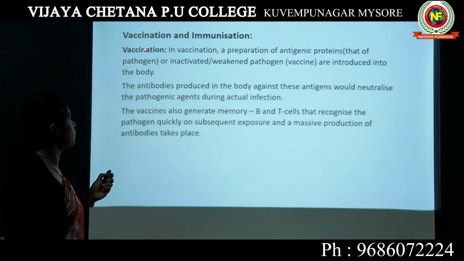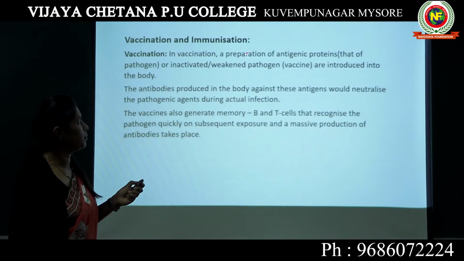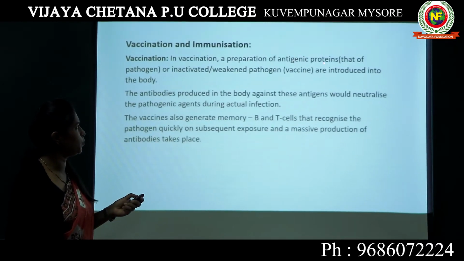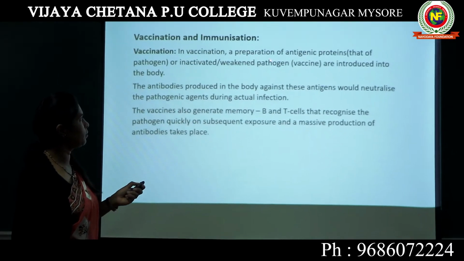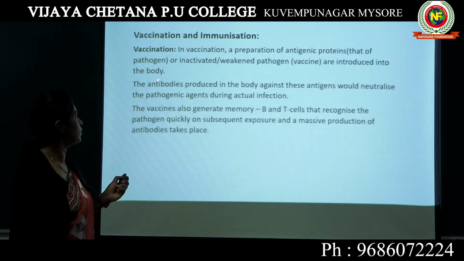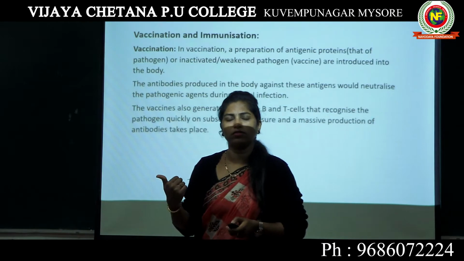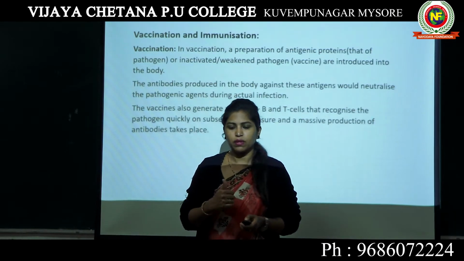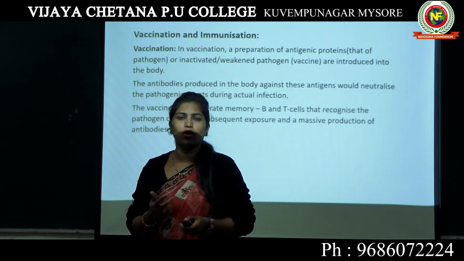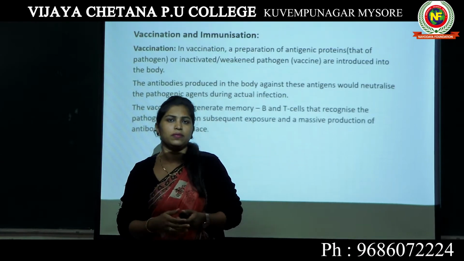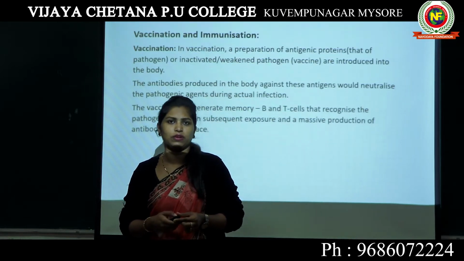If you read the explanation for vaccination, in vaccination a preparation of antigenic proteins or inactivated or weakened pathogens are introduced into the body. If I have to explain this process in a very simple way, let's consider the example of polio vaccination that is being given to children below the age of 5 years.